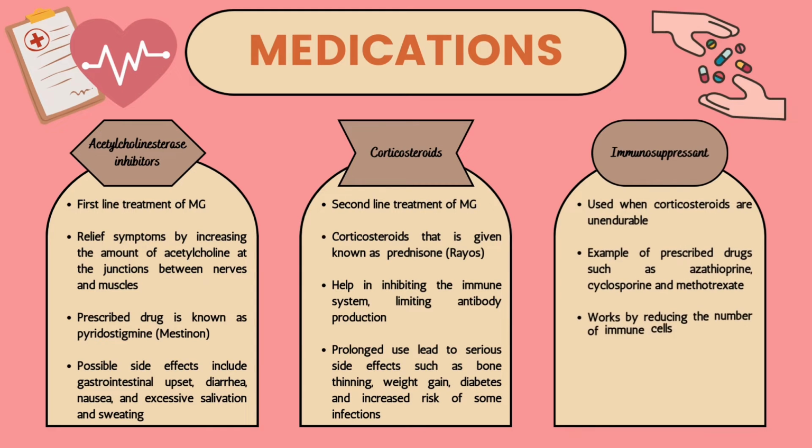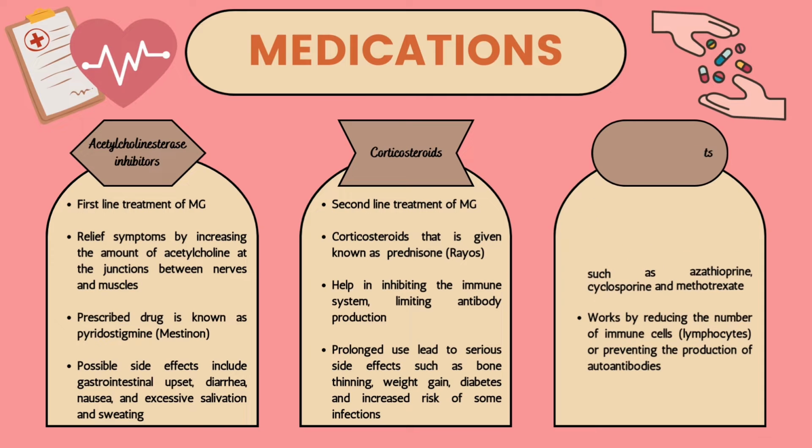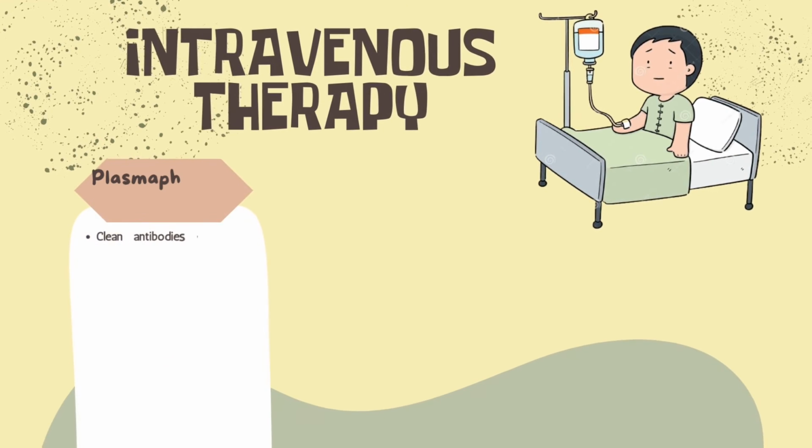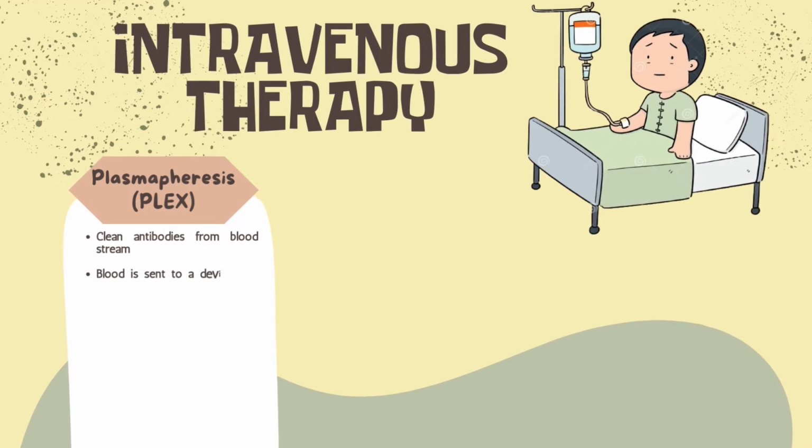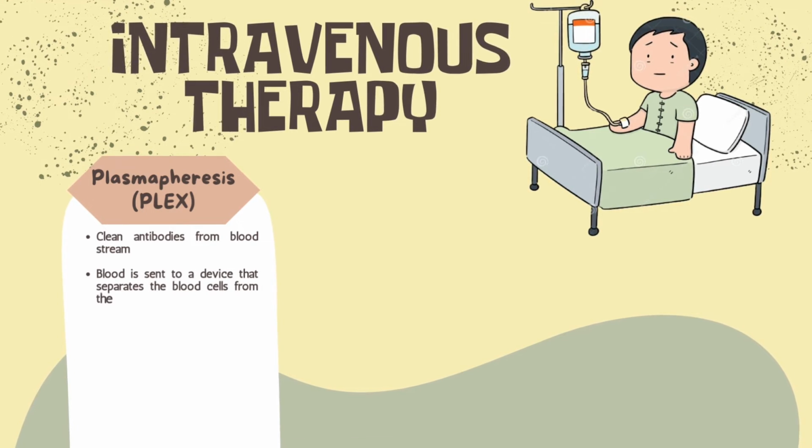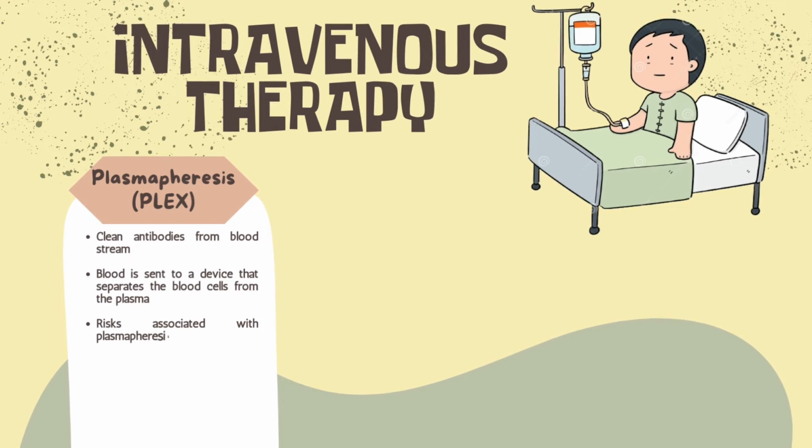Immunosuppressants are the next step if corticosteroids are not effective or their side effects are intolerable. Prescribed doses of immunosuppressants work in different ways to either reduce the number of immune cells or prevent them from producing autoantibodies. The following therapies are usually used in the short term to treat a sudden worsening of symptoms or before surgery or other therapies.